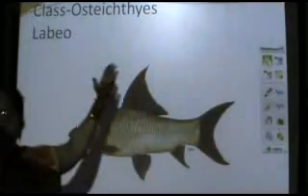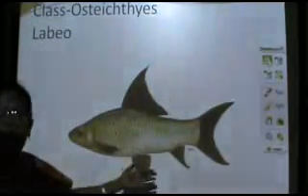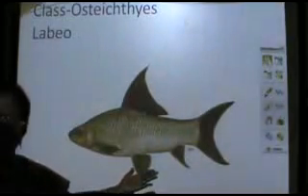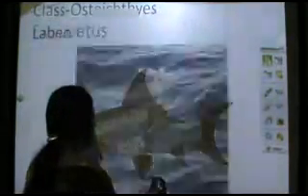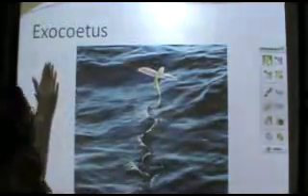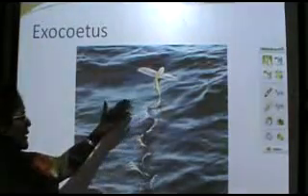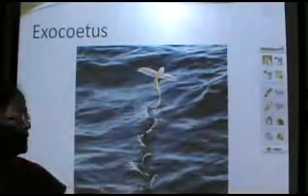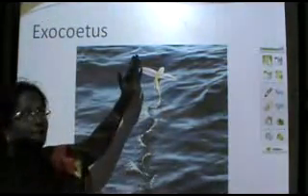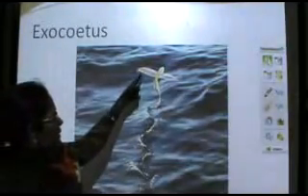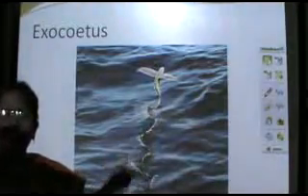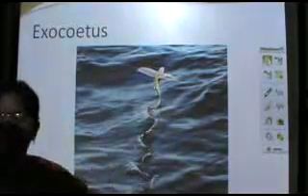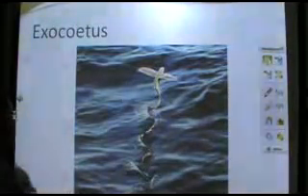The first one, as I made a mention here, is Labeo, which is an edible fish and commonly called rohu, a freshwater fish. Next we go on to Exocoetus, which is a marine fish. Here it's commonly called a flying fish, and you can see the fish gliding on the surface of the water, and the modification of the pectoral fins into wing-like structures helps them to glide on the surface of water.